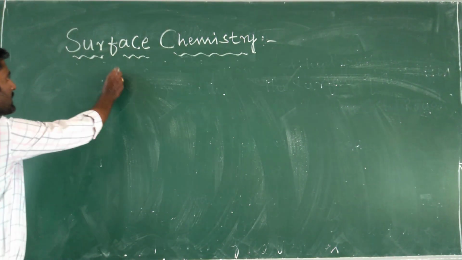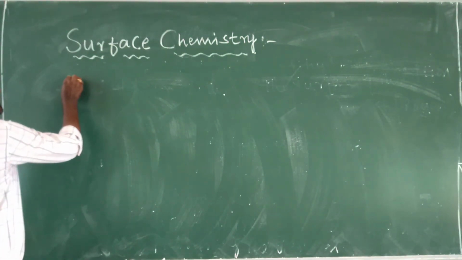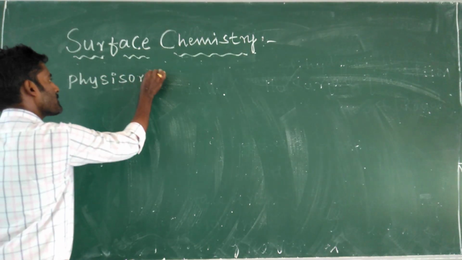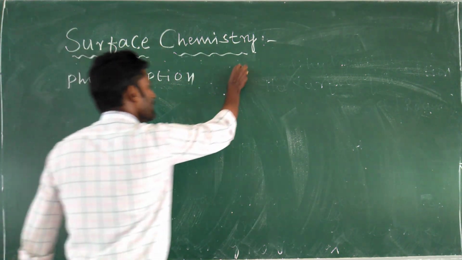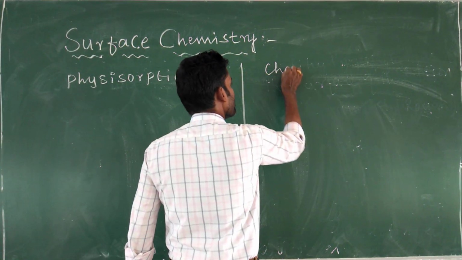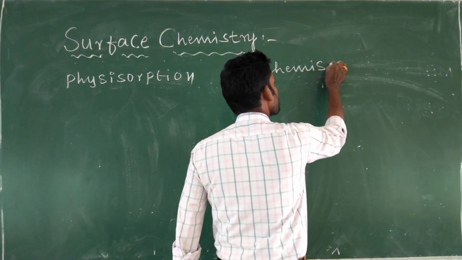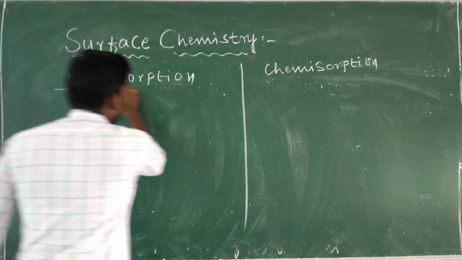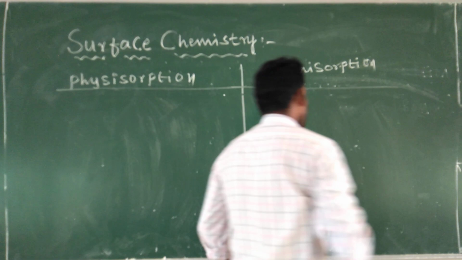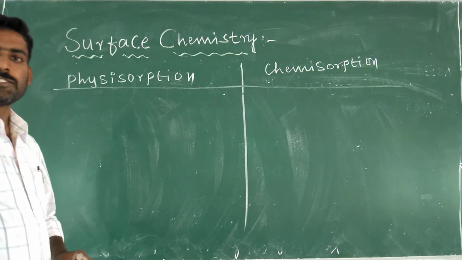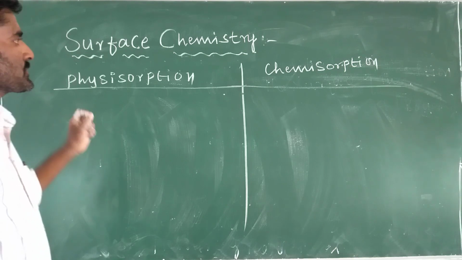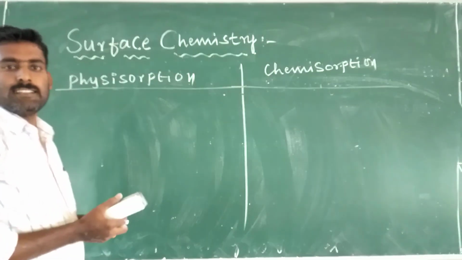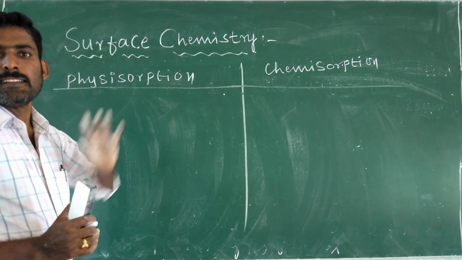The next topic is differences between physical adsorption or physisorption and chemical adsorption or chemisorption. So we discussed the types of adsorption as physisorption, physical adsorption, and chemisorption, chemical adsorption. So now let us discuss the difference between physisorption and chemisorption.